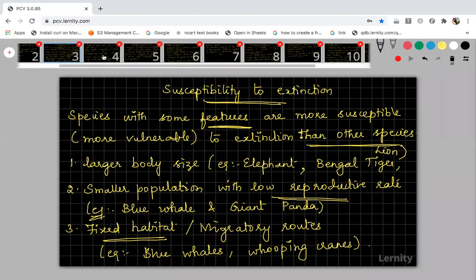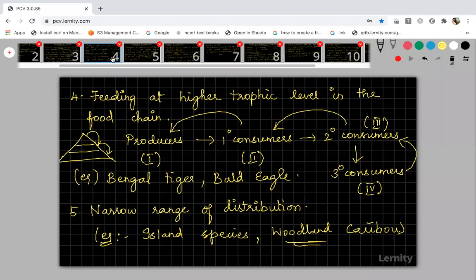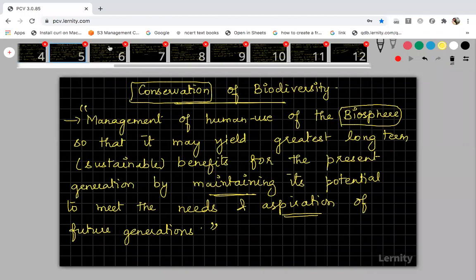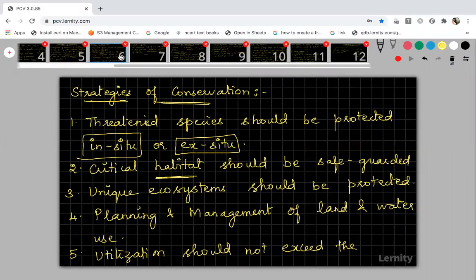In between, you have a lot of time. After that, you can sleep, you can do whatever you want. This is the fourth one. Fifth slide. Sixth one. Seventh one.